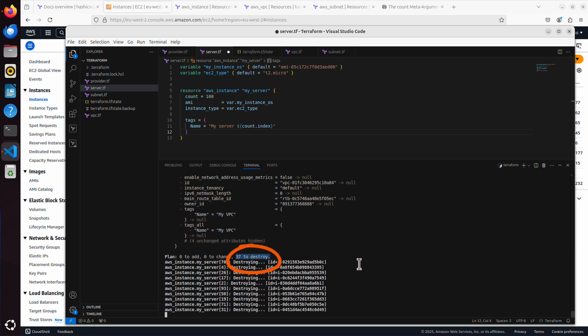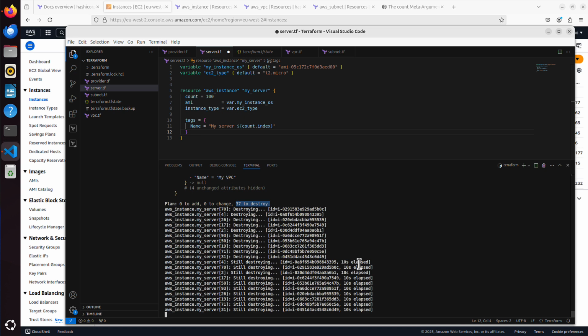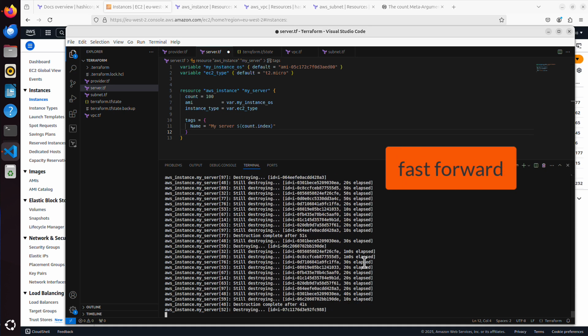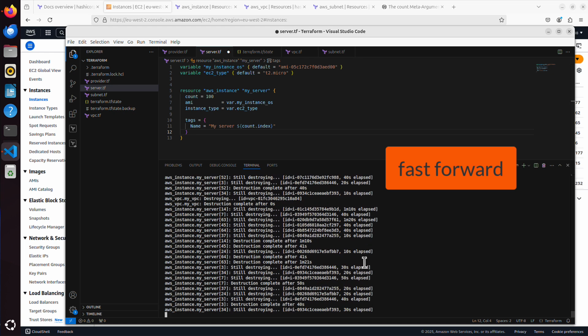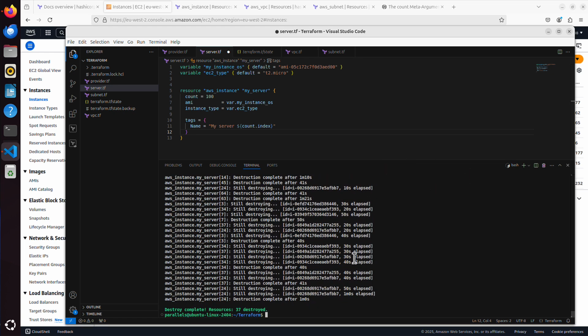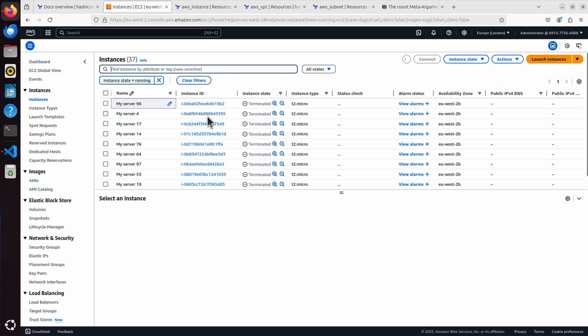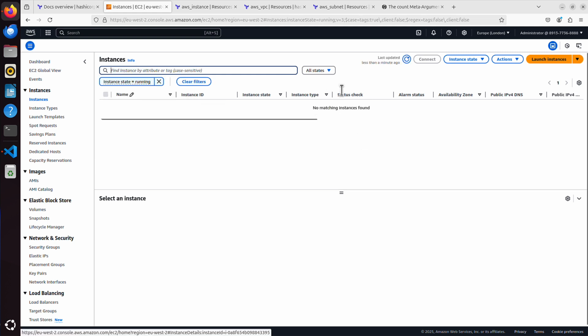Terraform knows how many of those servers were created, and it knows exactly how many it has to destroy, because it keeps all that information in the tfstate file. And we can see they now have been destroyed, so if we go back and refresh, we shouldn't have any. I mean, they've been terminated. So again, instance state: if we check for instance state running, we shouldn't have any. And we don't have any. That's cool.